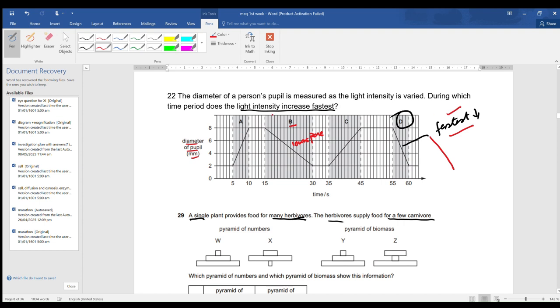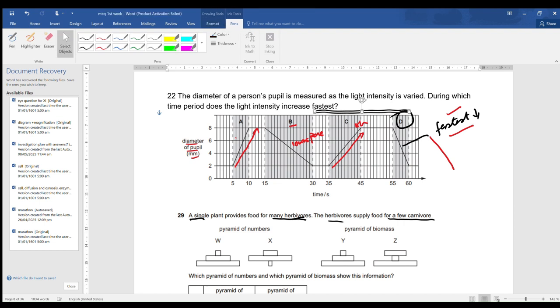Now look at A and C. In A and C, the diameter of the pupil is increasing. Here at a faster pace and here at a slower pace. Therefore D is the correct answer, because the question was when the light intensity increases fastest.